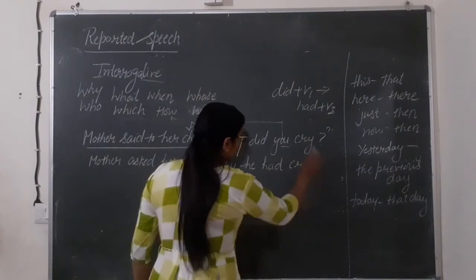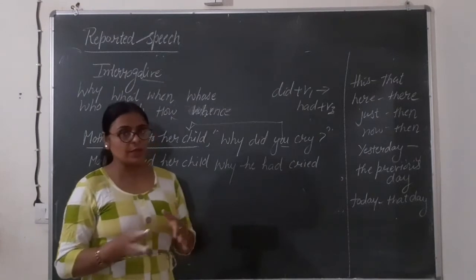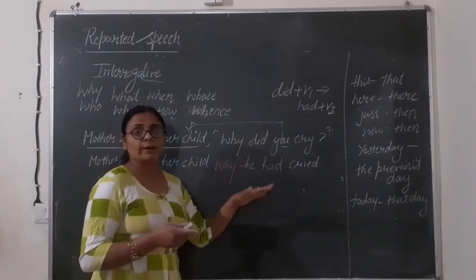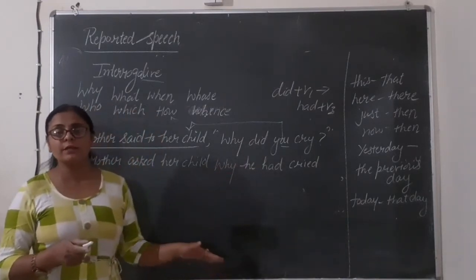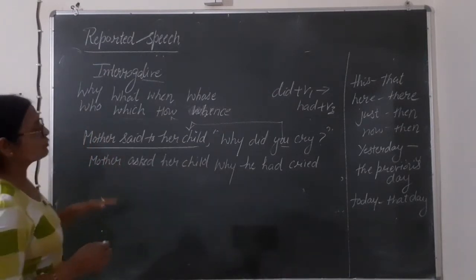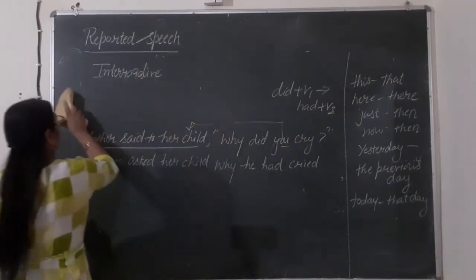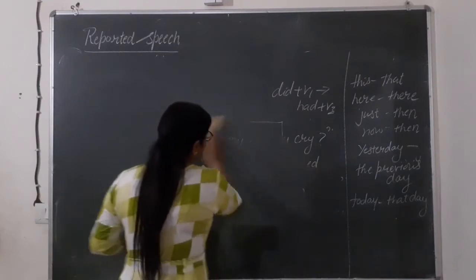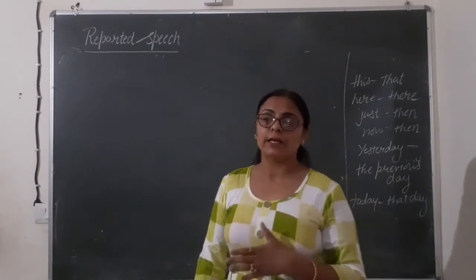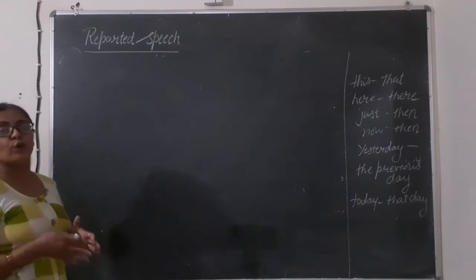Many times students are used to putting a question mark after changing direct into indirect. No, we are not going to put the question mark at the end of the sentence after changing direct into indirect. Let's see now the second type of interrogative, that is of helping verb. I hope this is clear to you. The very important thing is we are not going to write any that, whether or if when we are changing these direct into indirect.